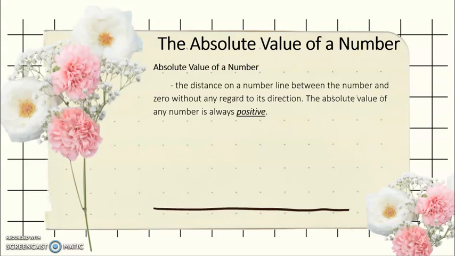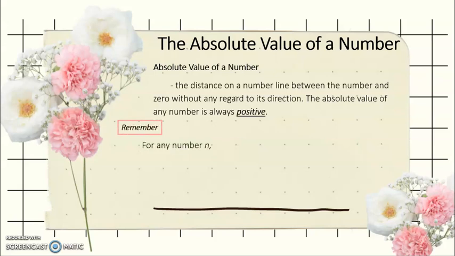Ang importante kung ano kalayuon sang isa ka number sa zero. And always remember that the absolute value of a number is always positive. So wala sa negative nga value wala sang negative number ang absolute value.